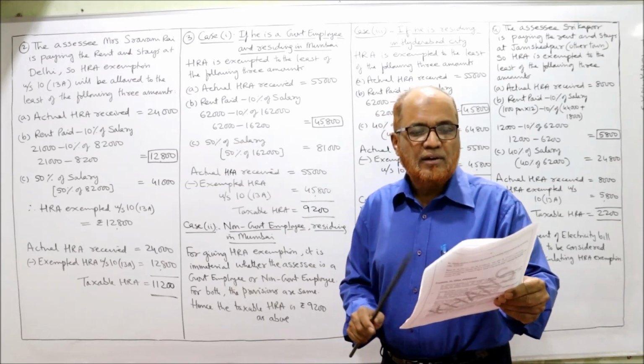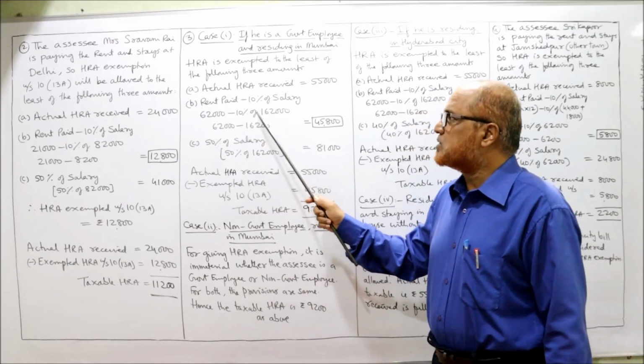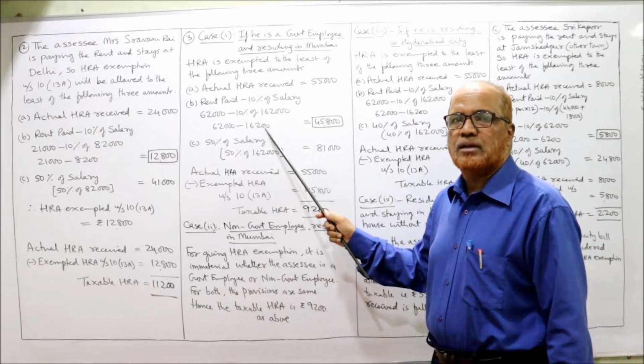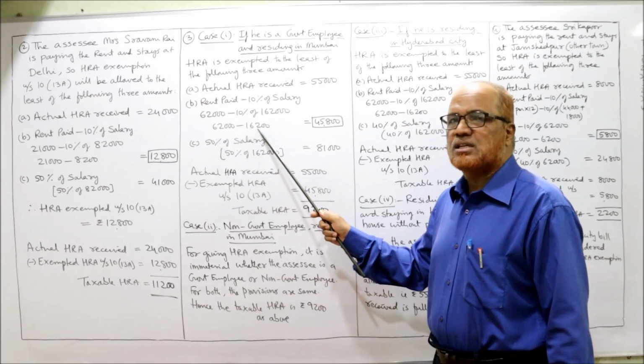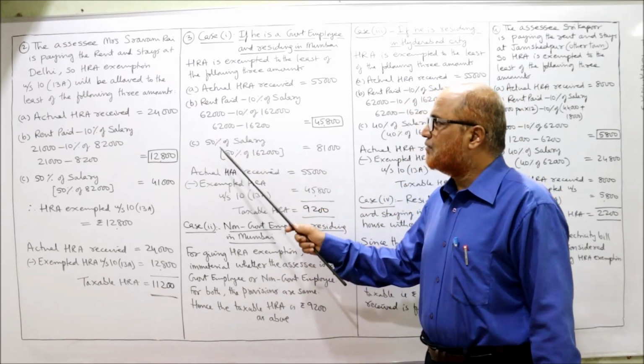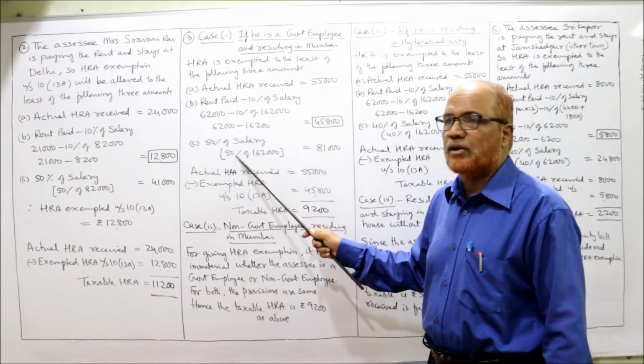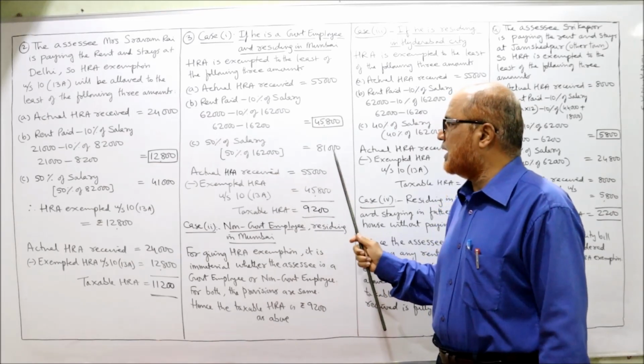We should not take DA. We should take only basic 1,62,000. So 10% of 1,62,000 is 16,200. 62,000 minus 16,200 is 45,800. Next, 50% of salary, because he is staying at Mumbai, a metropolitan city. 50% of 1,62,000 is 81,000.